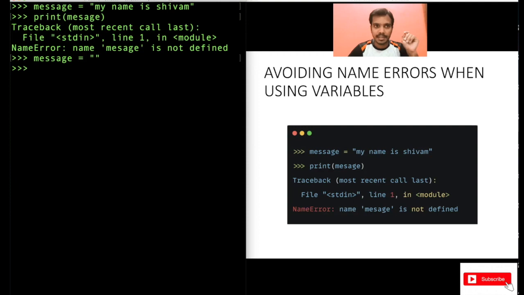It's not compulsory that you write a message like my name is Shivam right away. Initially you can set it to something empty, and later on you can change it if you want to store a message in it. So take care of this. You will get this frequently in programming: if you use the wrong name, or use a variable that you have not defined, you will get this name error. So be careful of this.